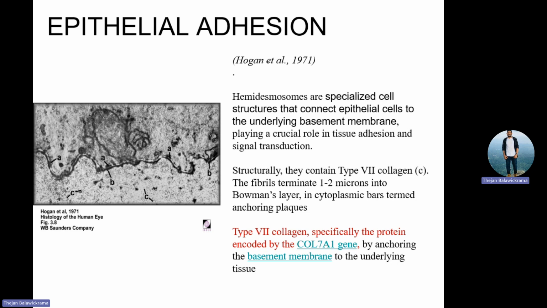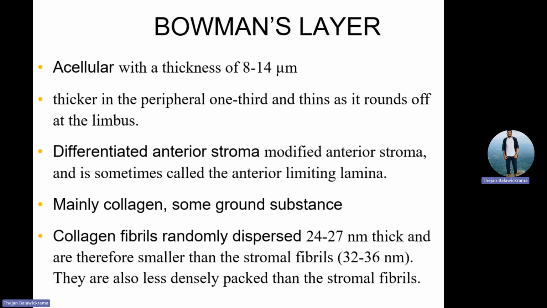What is collagen 7? It's a collagen, a protein, which is anchoring the basement membrane. Tissues are anchored by collagen 7, and that is its work. So this collagen is very important in the cornea because we do collagen therapy, which we call cross-link therapy, for keratoconus patients. Understanding collagen is very, very important because of that.